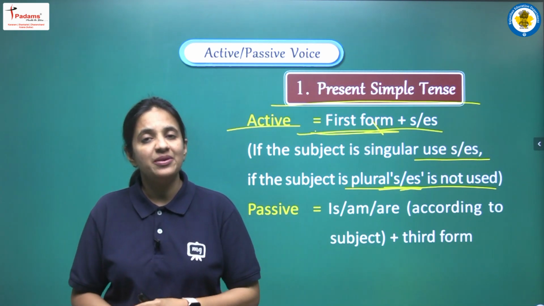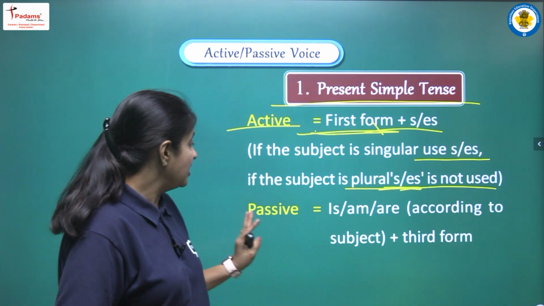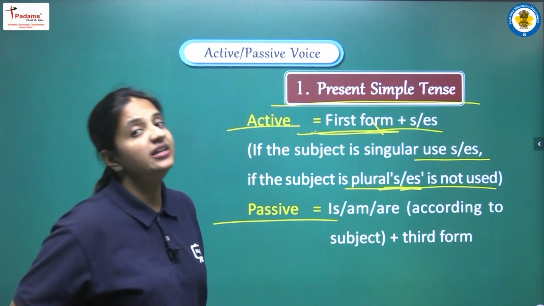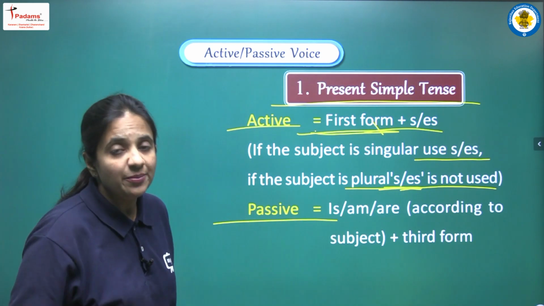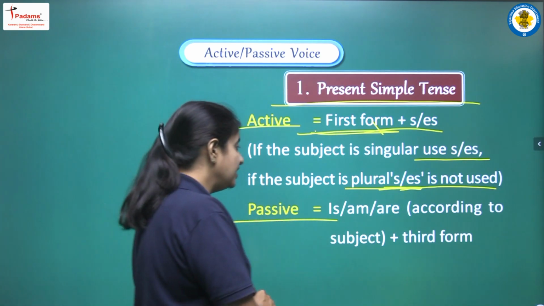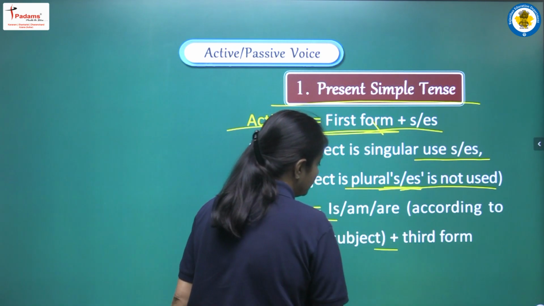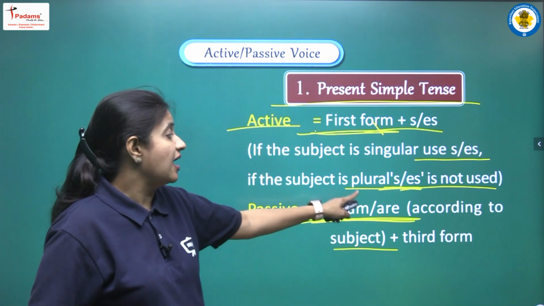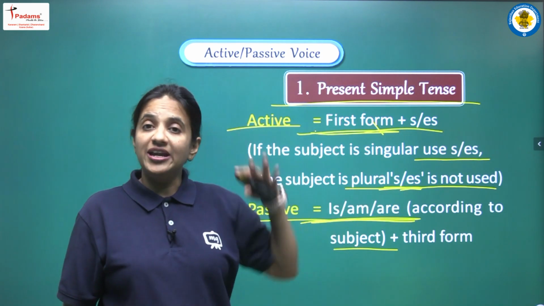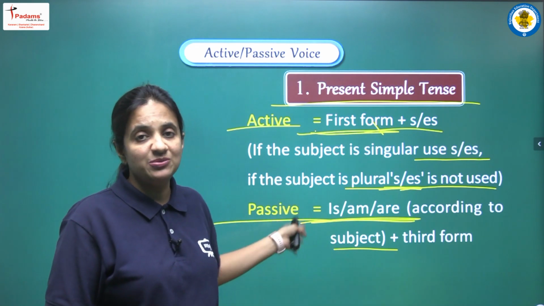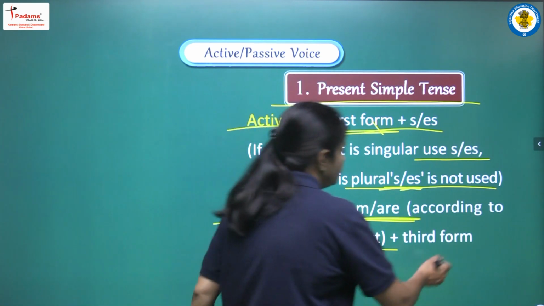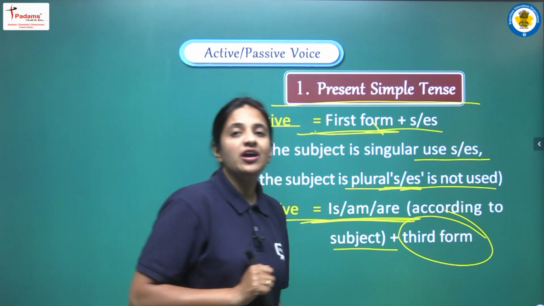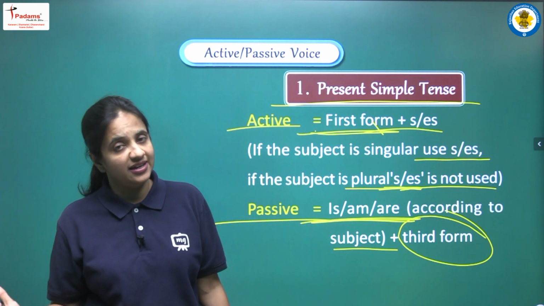और अगर एक बार हमने ये पहचान लिया, then हमें क्या करना है? If we are converting that sentence into passive voice, तो हमें क्या rules apply करने हैं? Let's see. Then according to the subject, we have to write the helping verbs. They are, is, are or am. So according to the subject हम जो helping verbs हैं वो choose करेंगे. And yes, we all know that main verb की तो हमें third form ही लिखनी है.